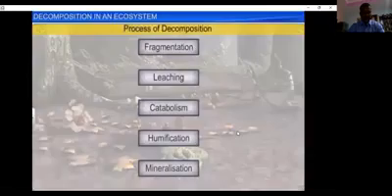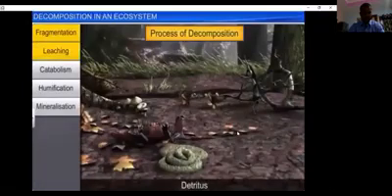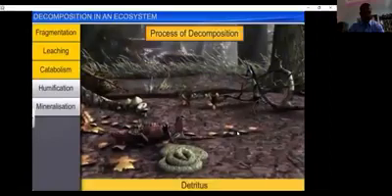Decomposition involves a series of important steps, namely fragmentation, leaching, catabolism, humidification, and mineralization. Of these steps, fragmentation, leaching, and catabolism occur simultaneously on the detritus.